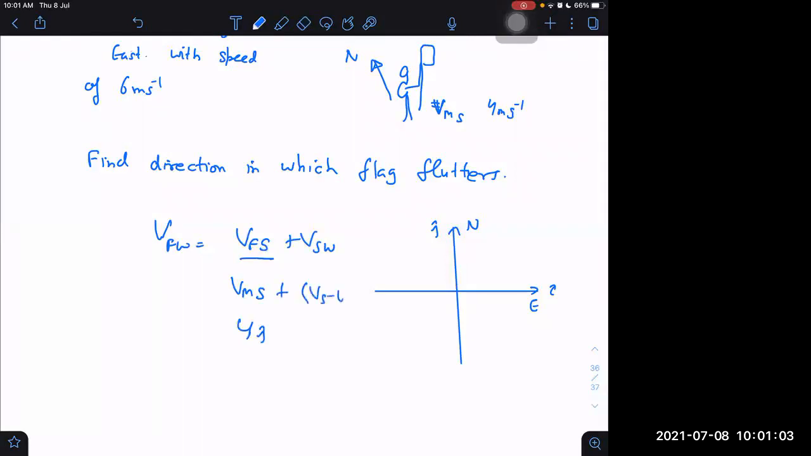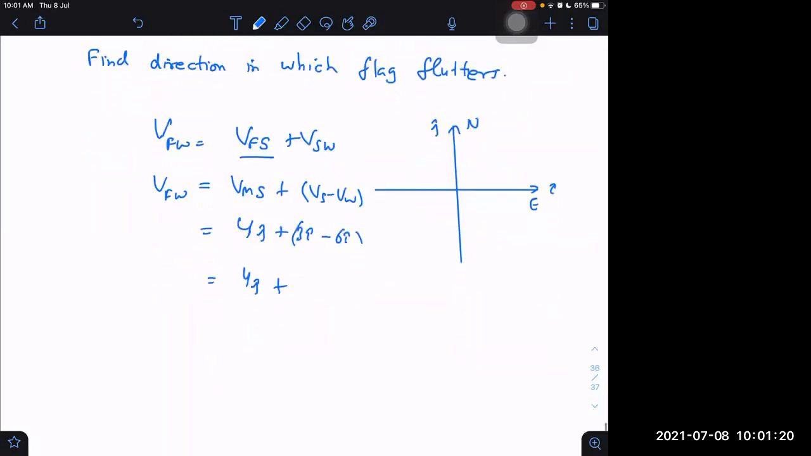And what is VS minus VW? VS is 3 I cap and VW is 6 I cap. This is velocity of flag with respect to wind. So it is becoming 4 J cap minus 3 I cap. That is velocity of flag with respect to wind. What is velocity of wind with respect to flag? It will become opposite of that: 3 I cap minus 4 J cap.